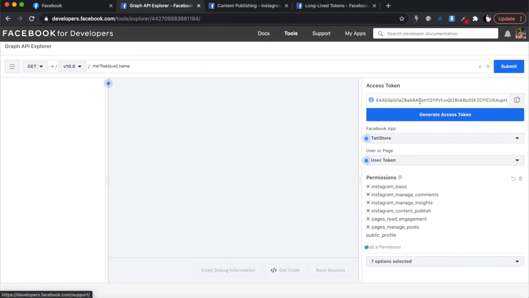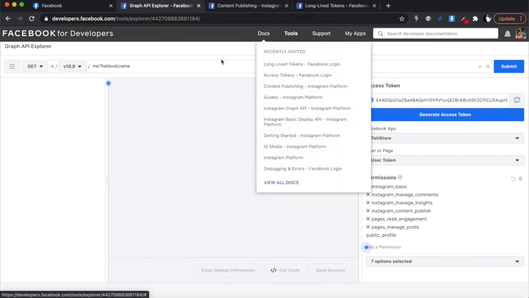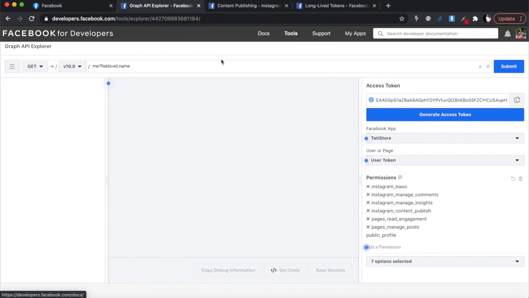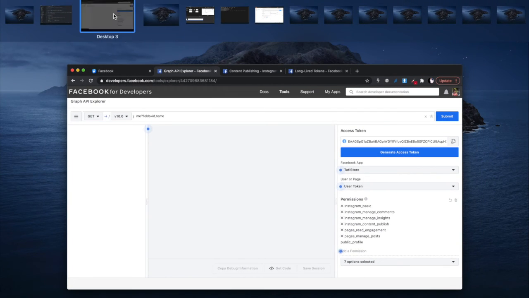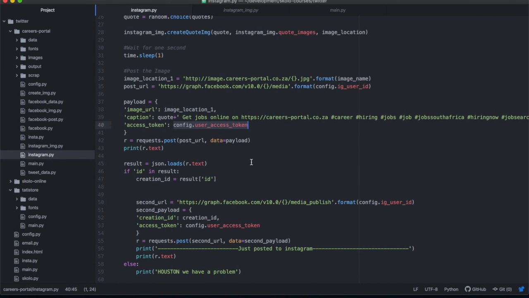You can use it directly on the Graph API Explorer, you can use it directly on Postman, but it's going to be valid for an hour. After an hour, this access token is going to expire, and you need to come back here and generate another one. So you need to generate an access token every single hour. Clearly, this is not going to work if you're going to write Python code with that access token, because this code we want to automate and run for days and days on end.